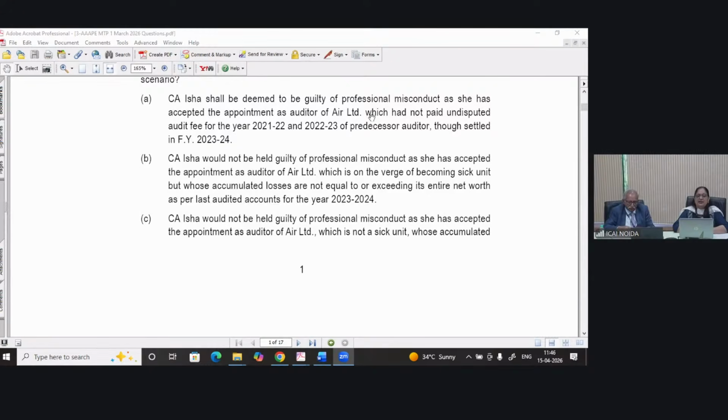Sumit, you are saying A, CA Isha shall be deemed to be guilty of professional misconduct as she has accepted the appointment which had not paid. So Sumit, technically option C is the correct answer. Rekha and Lakshminarayan have given the correct answer. CA Isha will not be held guilty of professional misconduct. Why, Sumit?